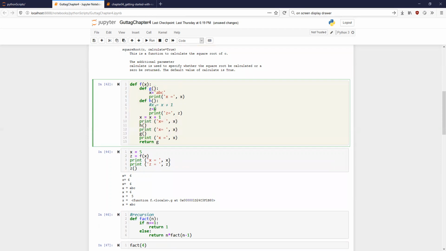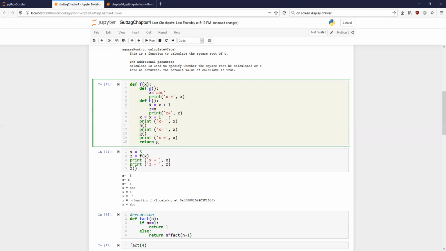So once it is on the right hand side, it looks for x inside this function. It finds that x is not present, then it looks at the higher hierarchical space, and it will find that x is present over there. But as soon as I put x on the left hand side, immediately that variable becomes confined to that particular function itself. See, x is not being passed as an argument, so x is being defined here. Now x has to be part of this function. It can no longer look up the value of x from outside. x is now a part of this particular function h.